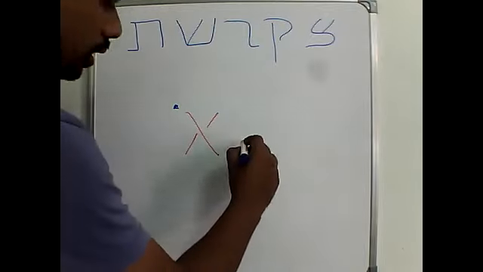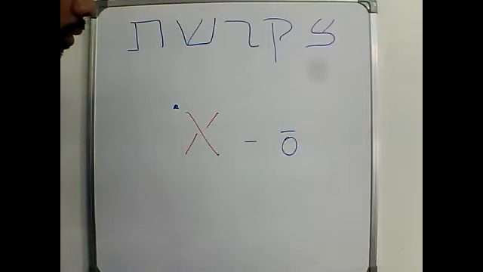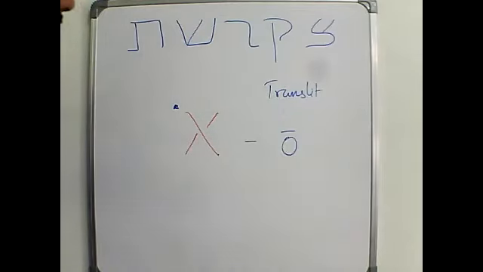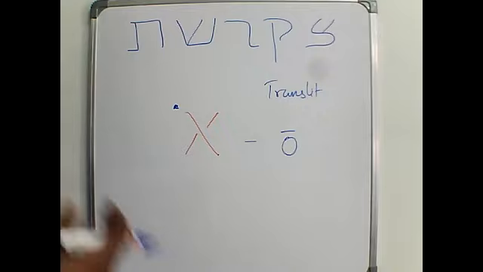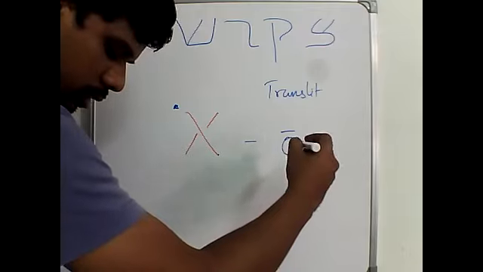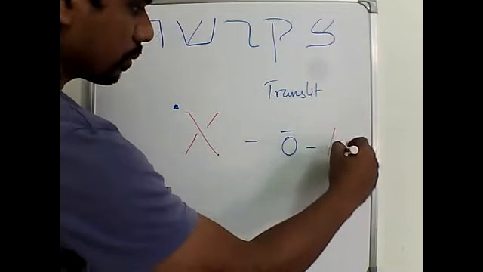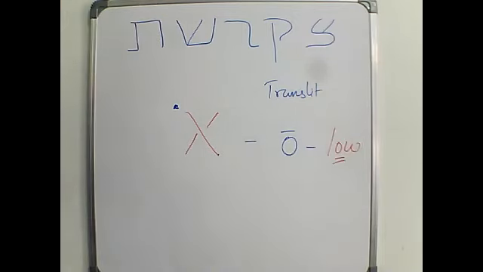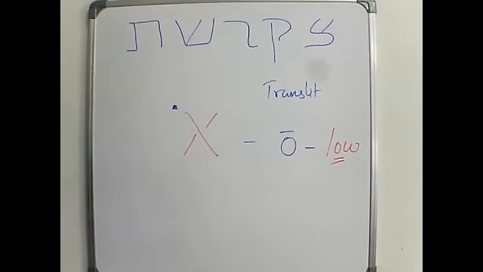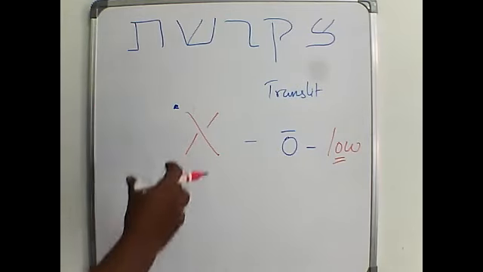The sound is like O. Okay, I'm giving you the transliteration also. Transliteration O. It is similar to the English word low. Okay, the English word low. You can see that the O sound.